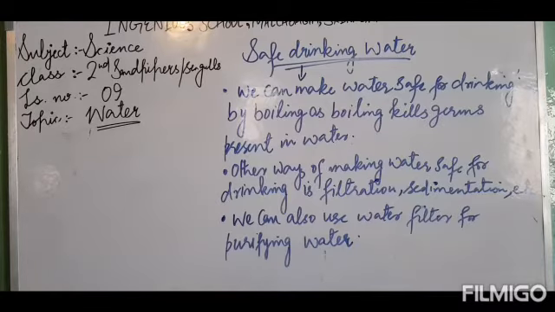So water available in rivers, lakes, ponds and wells cannot be consumed as it is. That needs to be cleaned first. That needs to be purified first. Got it? So what are the ways by which we can purify that water? First of all, why do we need to purify that water? Why is that water not safe for drinking? This is a question: if that is fresh water, then why can't we consume it in its own form?